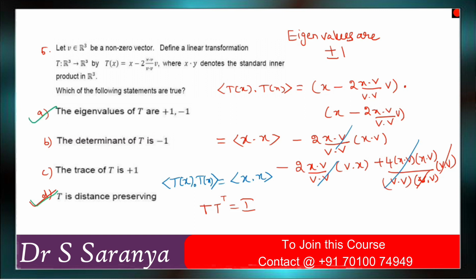Then what is the determinant of T? This is a 3 by 3 matrix. If trace of T is equal to plus 1, it means trace of T is the sum of eigenvalues, with 2 eigenvalues positive and 1 eigenvalue negative. So trace of T is equal to 1. Then the determinant of T is obviously the product of eigenvalues, which is minus 1. Correct. So options A, B, C, D, all options are right.